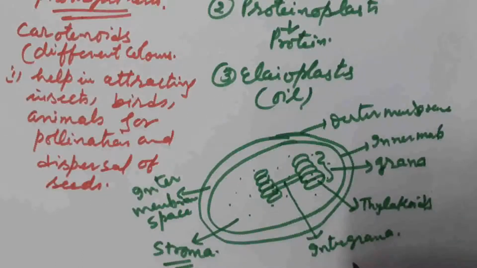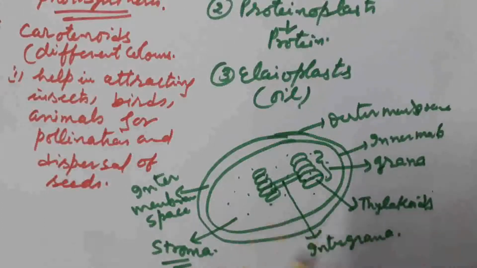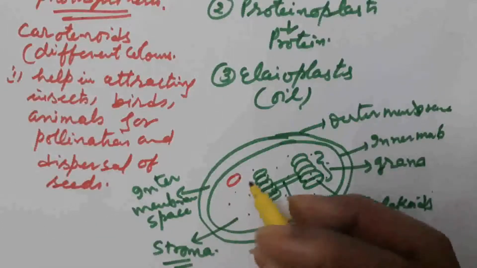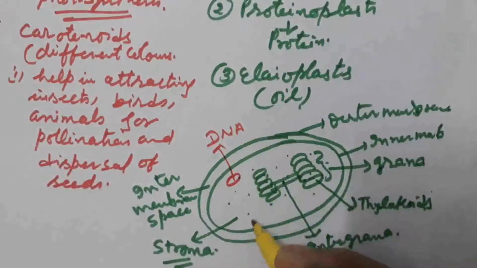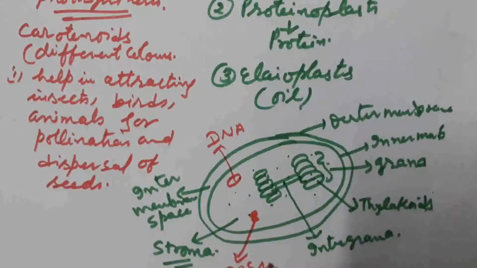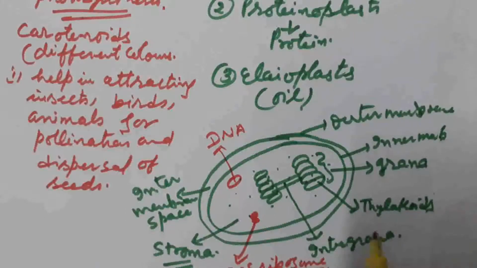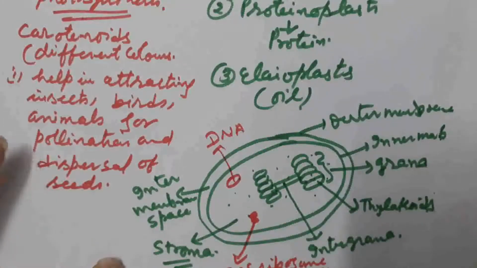Chloroplast is also a semi-autonomous cell organelle, as it contains its own circular DNA and 70S ribosome. It is a double membranous cell organelle. This is all about plastid.